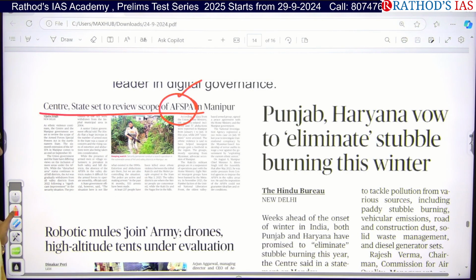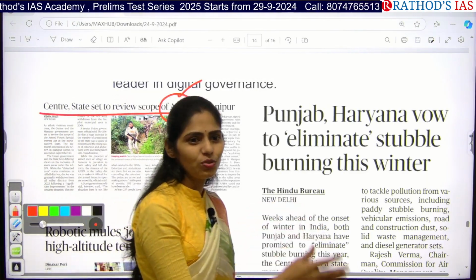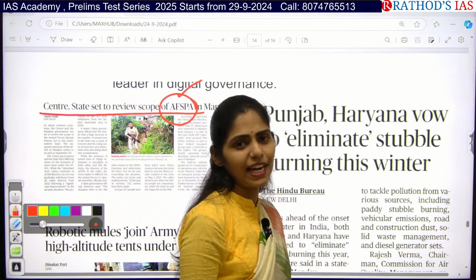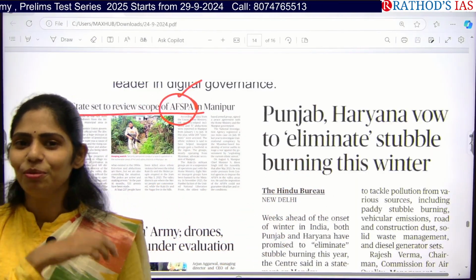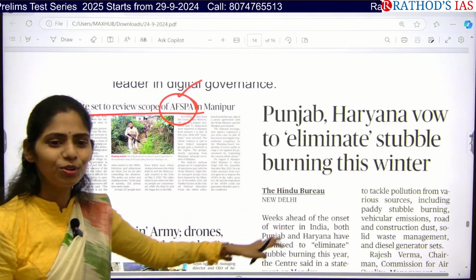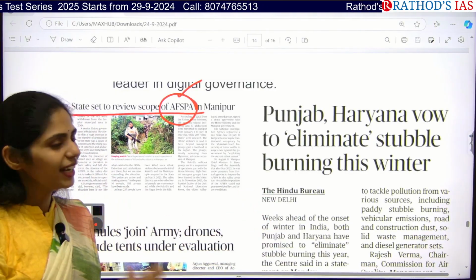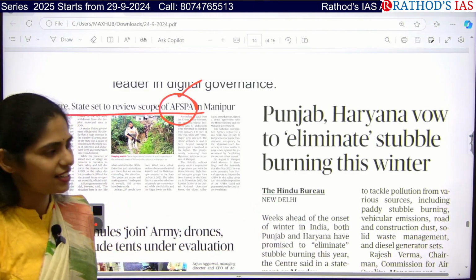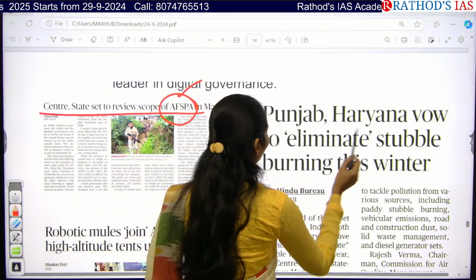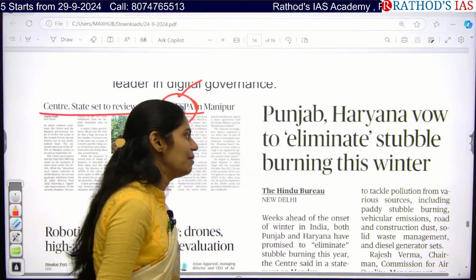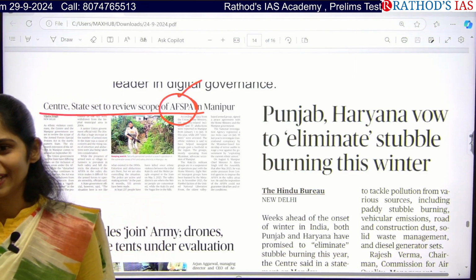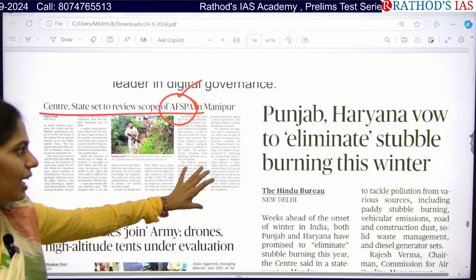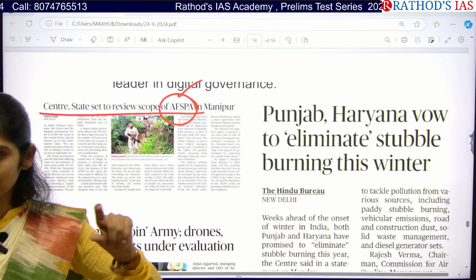Next you can see, I told you, once winter starts, you will be getting articles regarding stubble burning. They have started, and you will be getting bored, and I will be getting bored dealing with this in future. Till February, you will have this kind of articles. Punjab and Haryana are going to eliminate stubble burning this winter. I don't know whether it will happen or not; I don't want to take any stand here. So just think about stubble burning. Do you know the meaning of stubble?